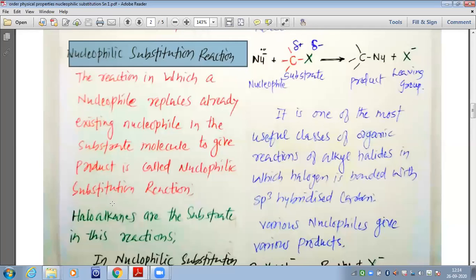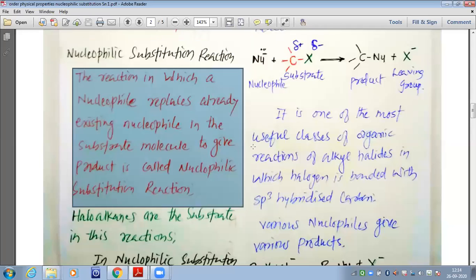Once again, I am going to read it for you. The reaction in which the nucleophile which attacks the substrate replaces. See, the substrate has an already existing nucleophile in it. The existing nucleophile which was present in the substrate is replaced by the attacking nucleophile.